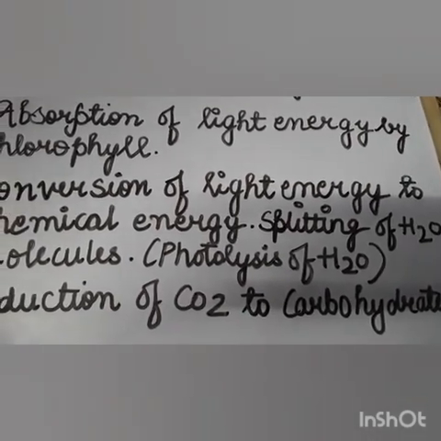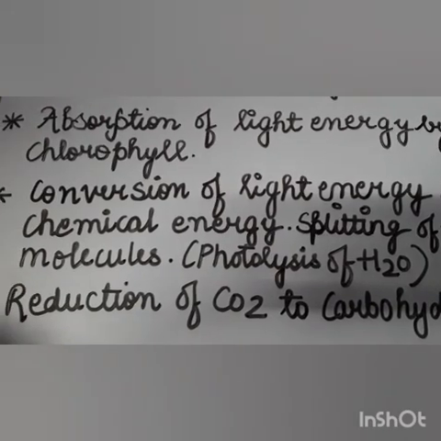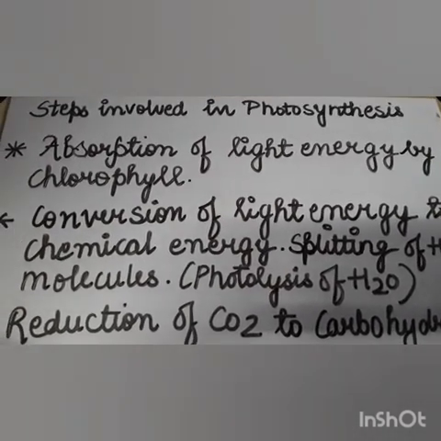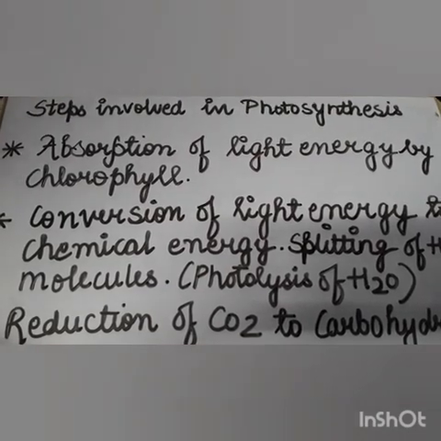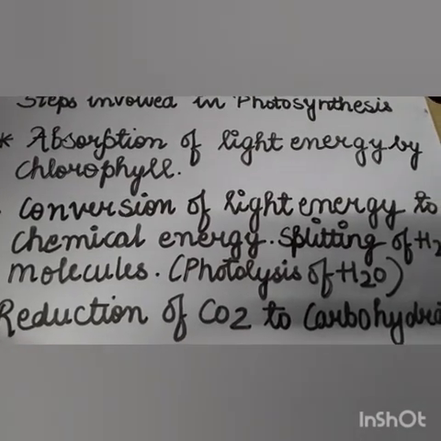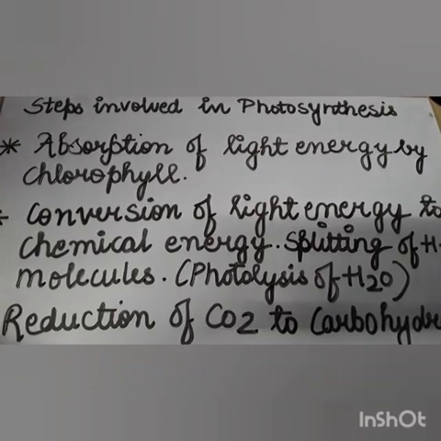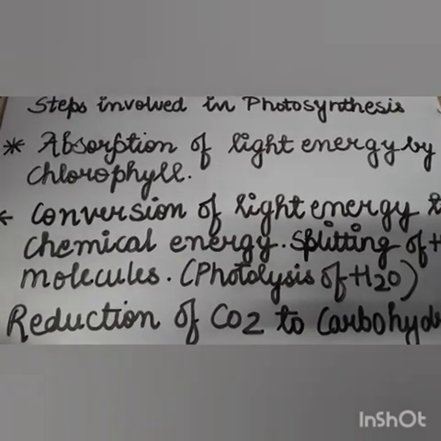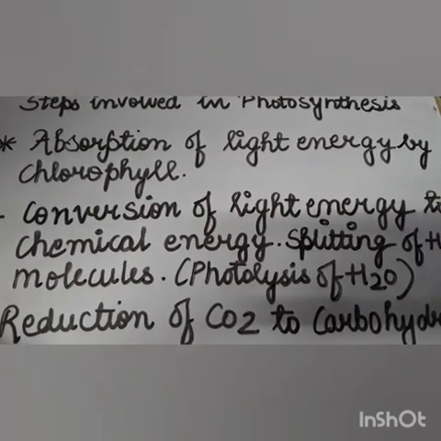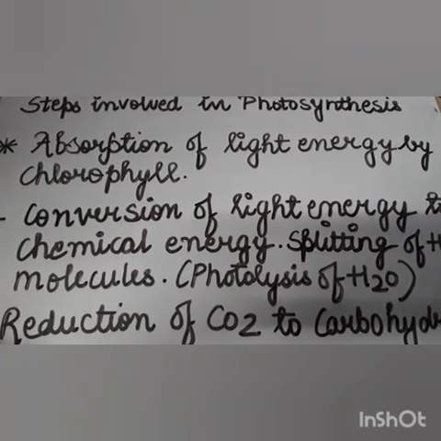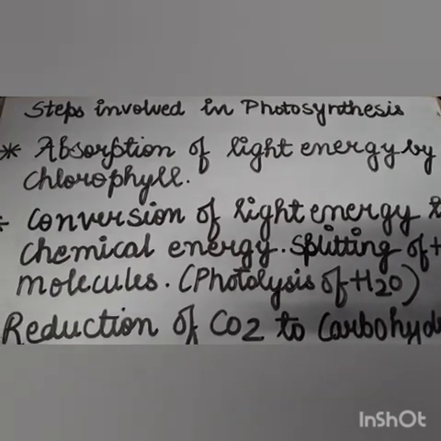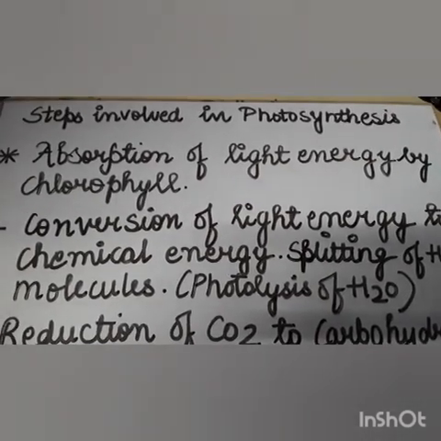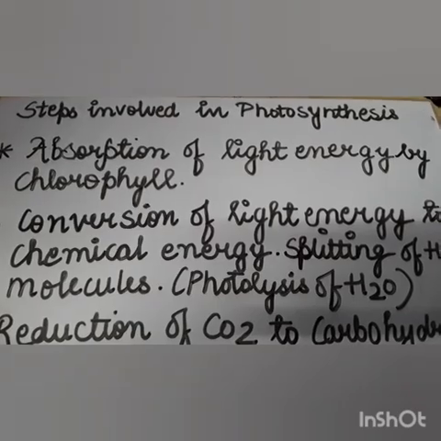So these steps are involved in photosynthesis, and the food prepared by plants, which is glucose, a carbohydrate, the excess of food is stored in the form of starch in plants. And you know children, in plants the excess of food is stored in the form of starch, and in animals this food is stored in the form of glycogen. Clear? In the form of glycogen.